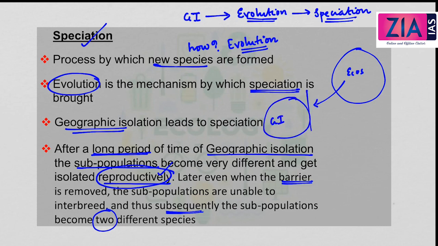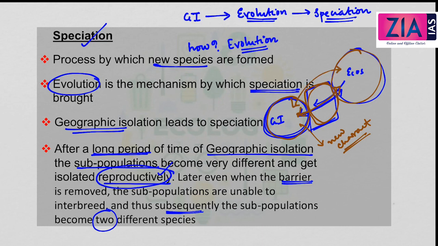Now due to geographical isolation, suppose this was a particular ecosystem and some of the species got scattered and got geographically isolated in a different place. Now these species cannot interact with each other because of the geographical barriers. The geographically isolated species will develop their own new characteristics or new features. Even after a long time, when these barriers are removed, the species from the original ecosystem and those in the geographically isolated areas cannot interbreed or interact with each other to reproduce the younger generation.